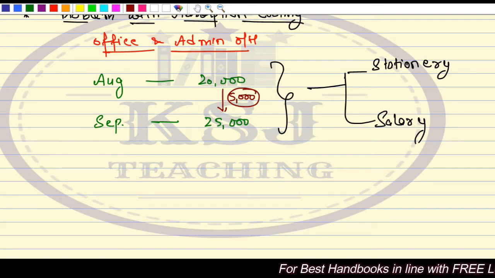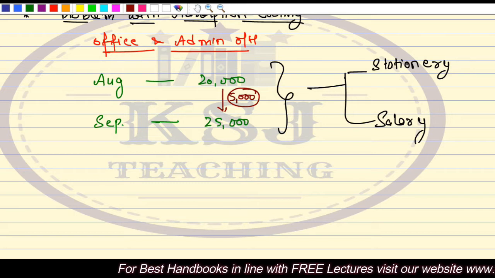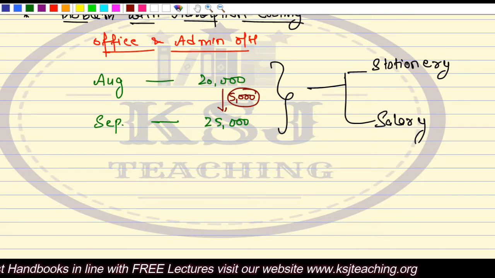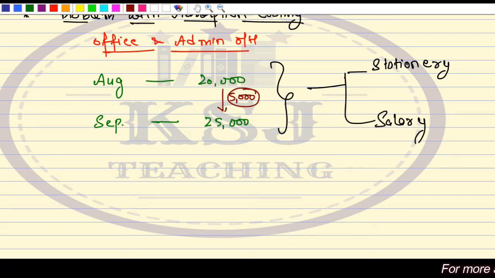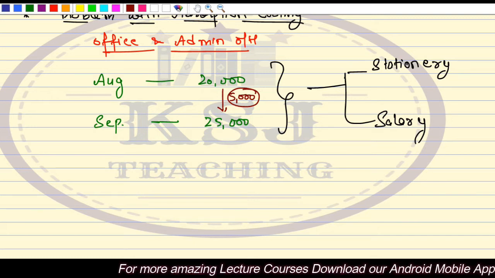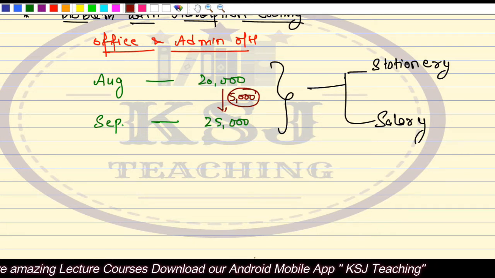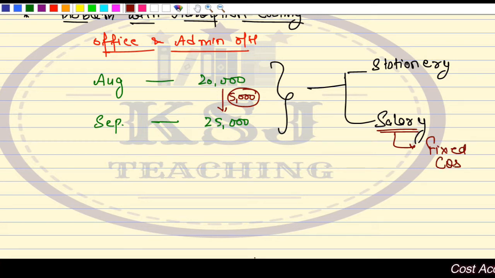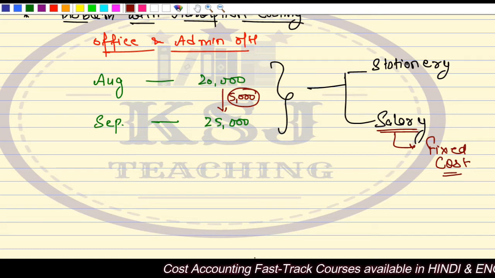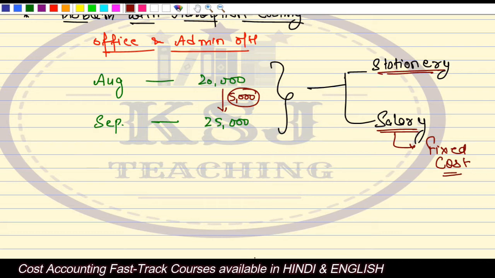Now tell me, is this salary a variable cost or a fixed cost? Say there is a person who is given the job of audit, say audit fee you are paying. Is your audit fee dependent upon the number of units that this unit will be manufacturing or not? The audit fee will not be dependent upon the number of units. That means this salary, or the audit fee, salary to the auditor, is your fixed cost. Right? This is your fixed cost. What about the stationery? So stationery is your variable cost.